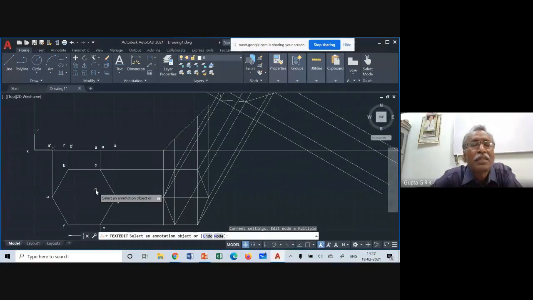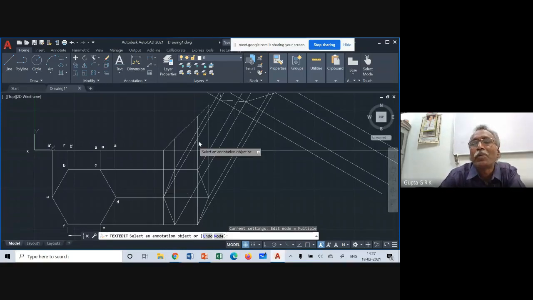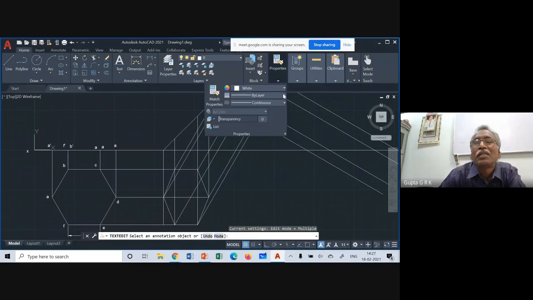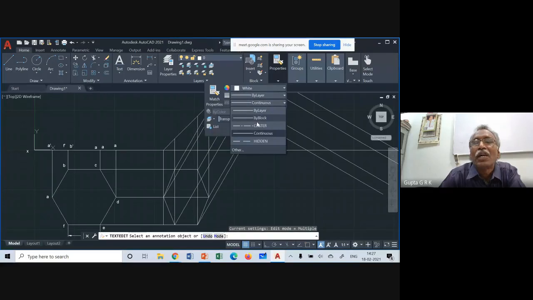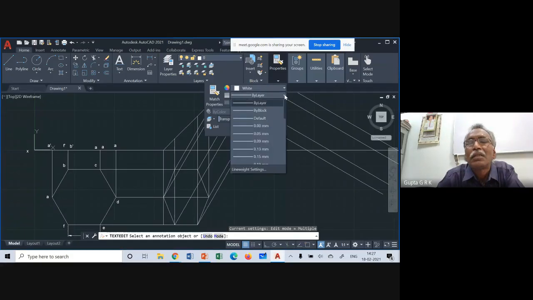Okay, if you want, actually in the properties, I told thick lines are there, in the second option. Here you have different thickness of the lines. If you want, you can give that, or you can change the color.